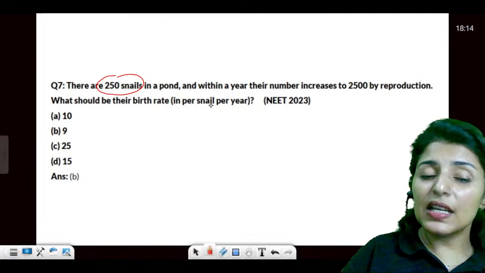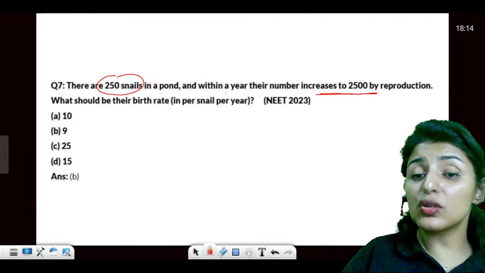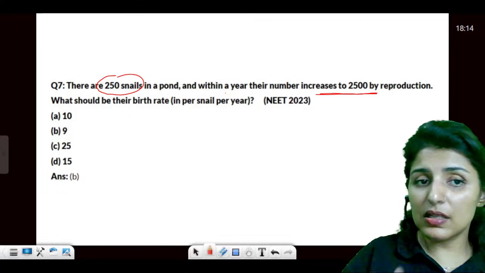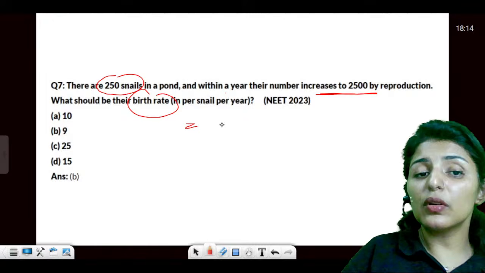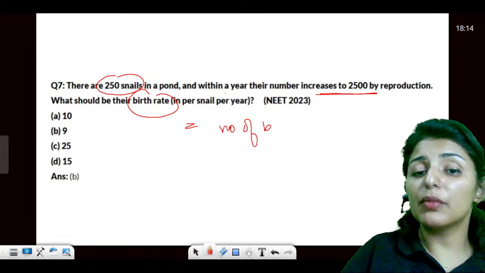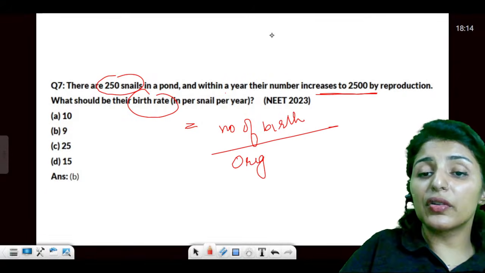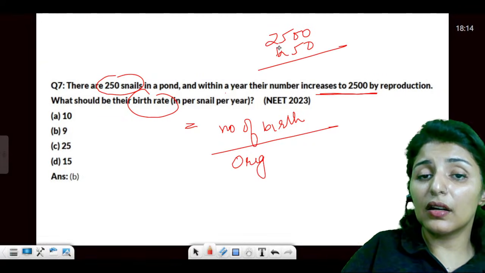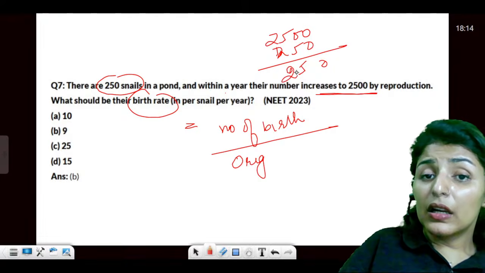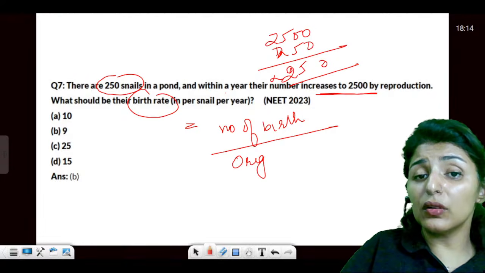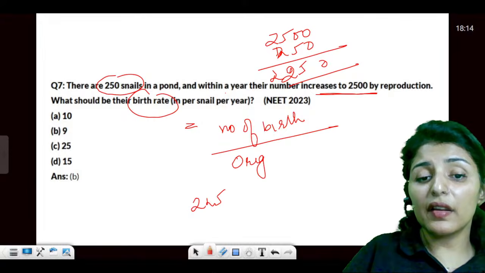See, 250 snails in the pond. Within a year, the number increases to 2500. This is about birth rate. So what was the formula I just told you? Birth rate is equal to number of births upon the original. So earlier it was 250, then it became 2500. So what was the total number of organisms added? It will be 2250. Yes. So divide 2250 upon 250. Can you find out the answer?